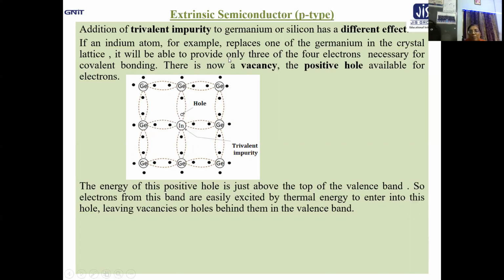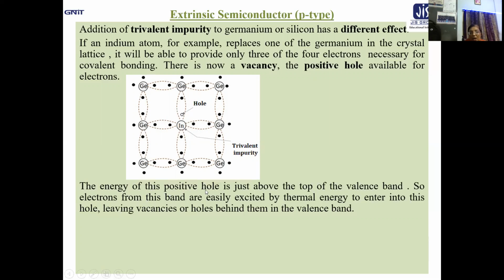It will be able to provide only 3 of the 4 electrons necessary for covalent bonding. For covalent bonding, for 4 neighbors, we need obviously the 4 electrons. Now, indium is trivalent, so it has 3 electrons, not the fourth one. So, there is now a vacancy or the positive hole which is available for the electrons.